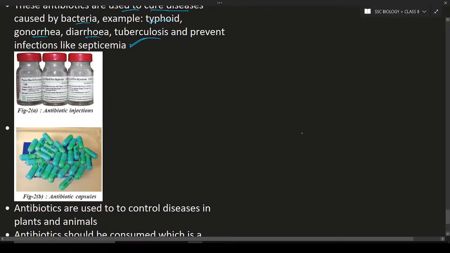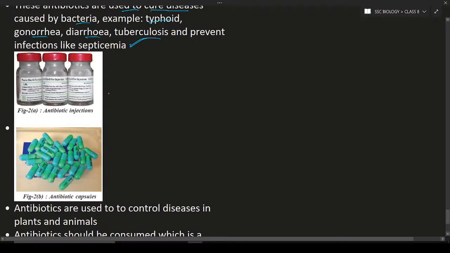The next doubt is what fungi means. Fungi is a type of microorganism. Like bacteria and algae, fungi is also a type of microorganism.